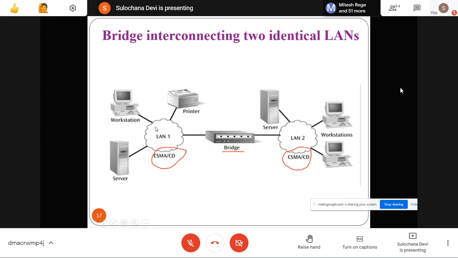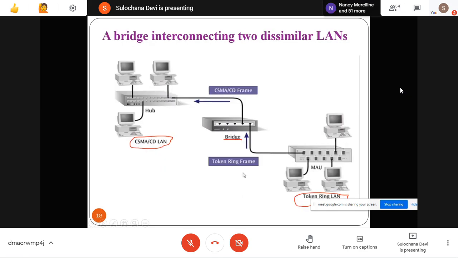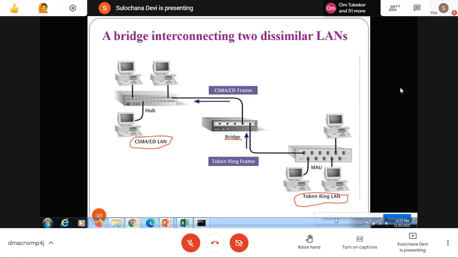So these two LANs use the same protocol, so a bridge can be used to connect these two identical LANs, and it can also be used to connect dissimilar LANs. Here this is a CSMA CD LAN, which means it is using this protocol, and this token ring LAN uses the ring topology, and the protocol it is using is token ring. Token ring and CSMA CD have different frame formats because these are two different protocols.